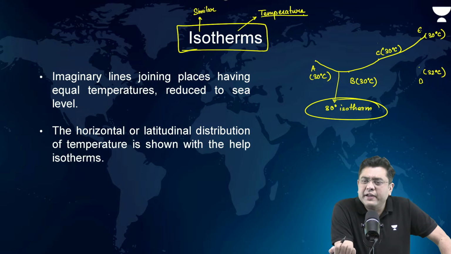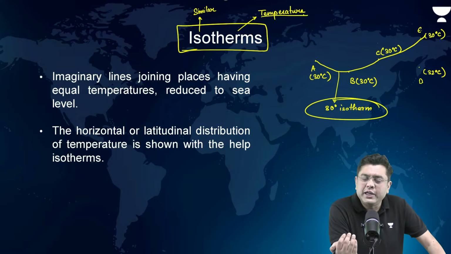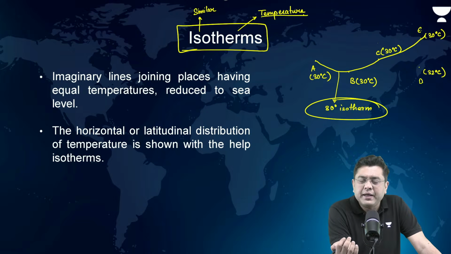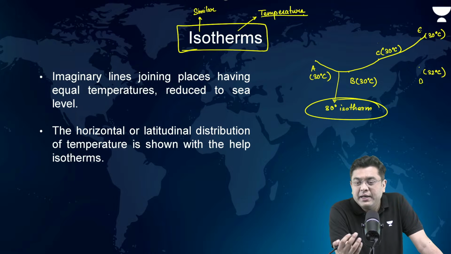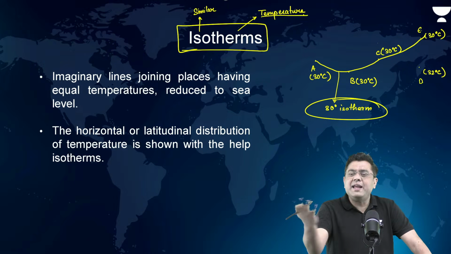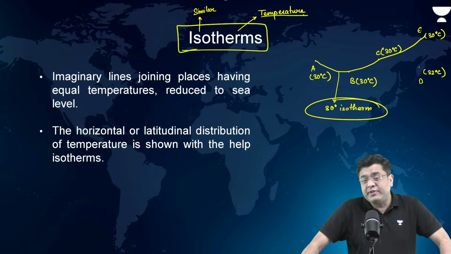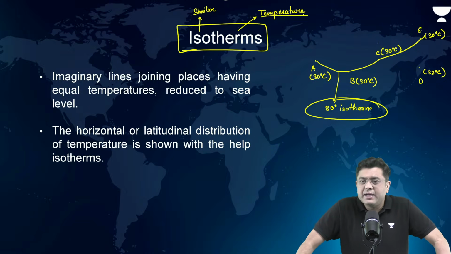Now, why are isotherms used? Isotherms are used in order to indicate distribution and variation of temperature. That is why you use these isotherms: how the temperature distribution happens across various different parts of the planet. The variation between day and night, variation during summers and winters, everything can be explained with the help of the